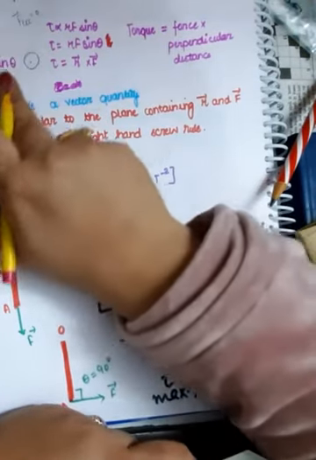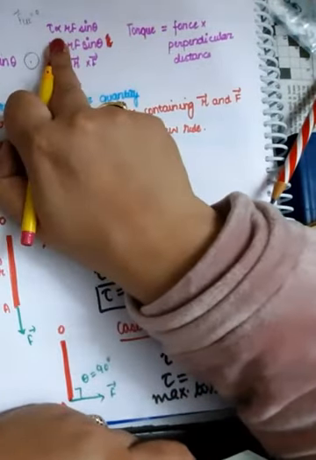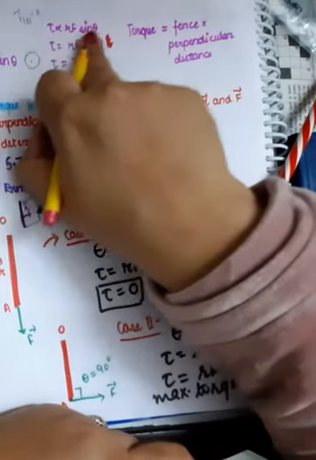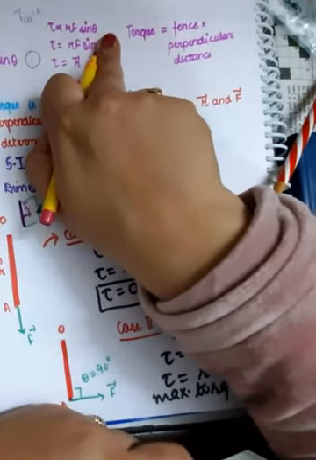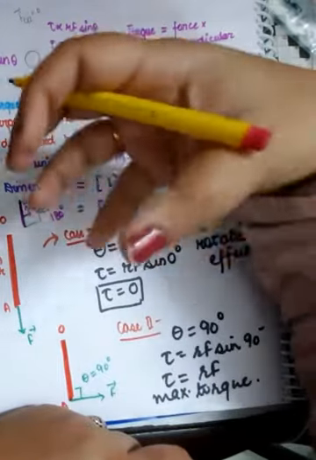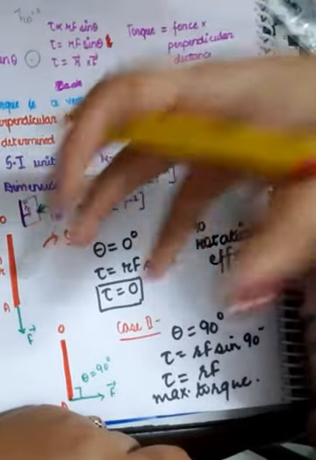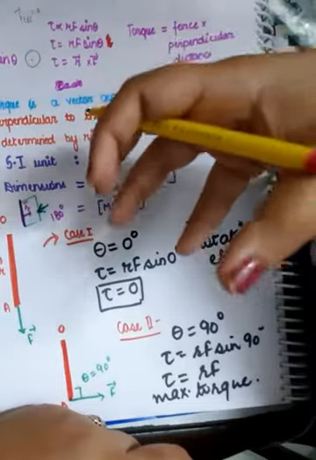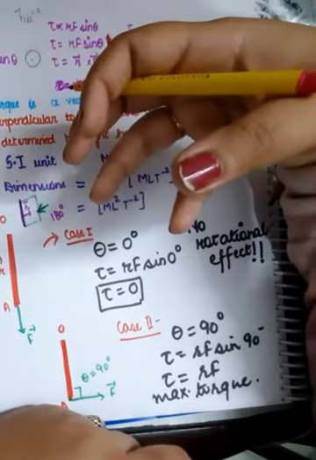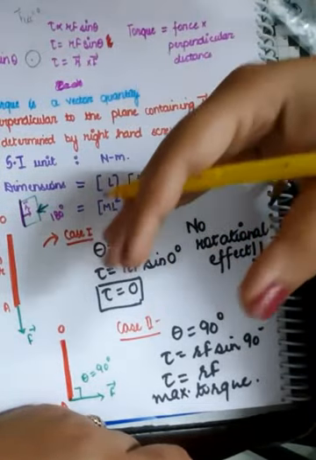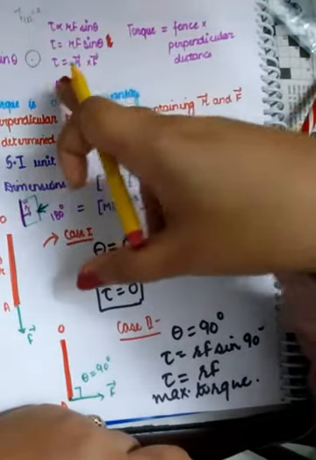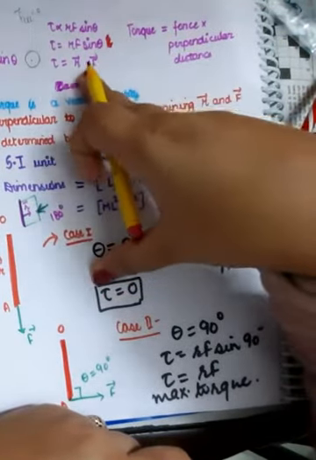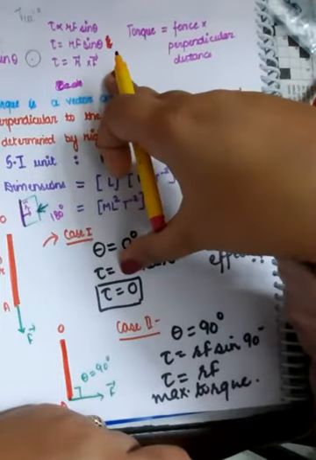So when you combine all these factors, you are going to get that torque is r f sine theta. And it's a vector quantity. It matters from which end you are opening or closing the door. So torque can be clockwise, it can be anti-clockwise. So what is going to happen? It's a vector quantity and it is written as a cross product of r vector and f vector.